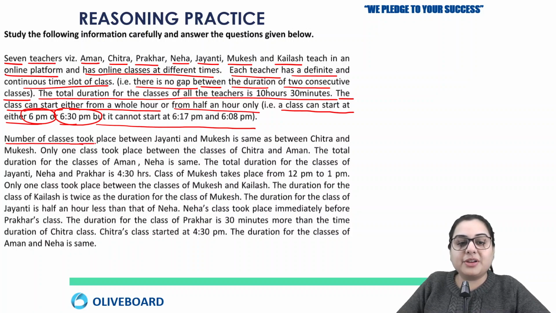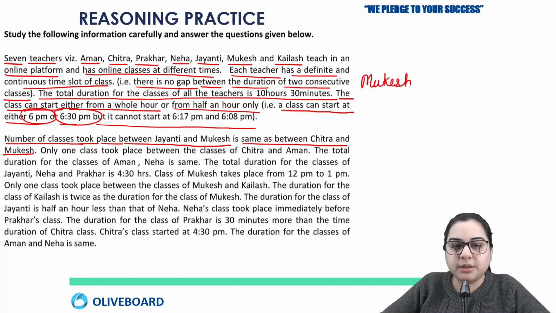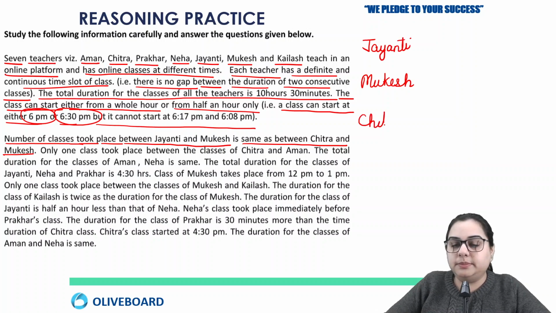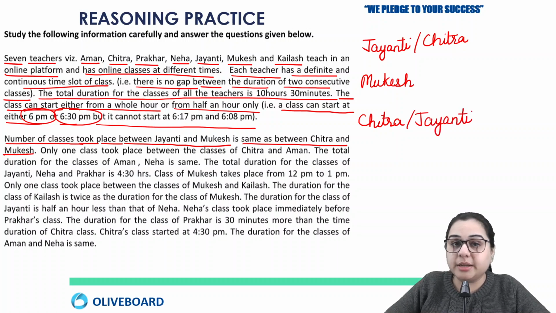So the number of classes that took place between Jayanti and Mukesh is the same as between Chitra and Mukesh. Now just try to understand. He says that Mukesh is in the middle of Jayanti and Chitra. So Chitra can be above or Chitra can be below. Similarly, Jayanti can be above and Jayanti can be below.